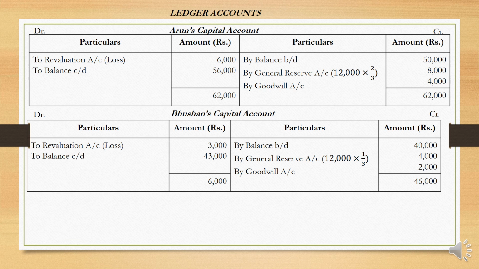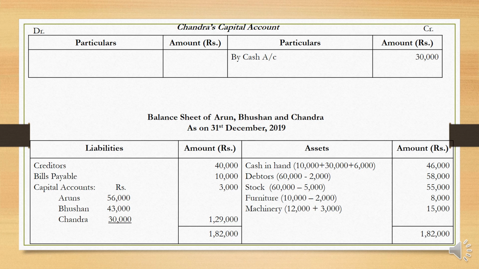Then Bhushan's capital account. Balance brought down 40,000, general reserve 1/3, which is 4,000, and next one goodwill account, which is 2,000. Then revaluation loss 3,000. There is a balance of 43,000. Chandra's capital account, by cash account 30,000. So on this side balance carried down rupees 30,000.